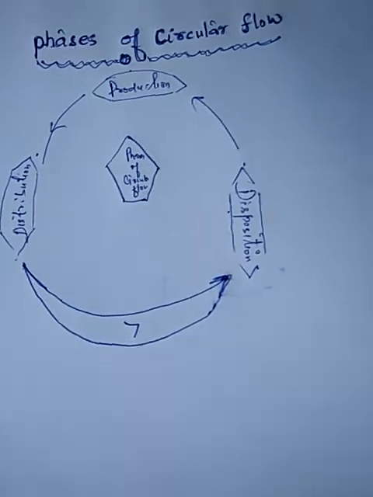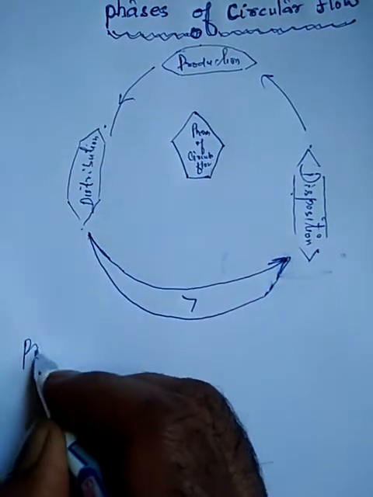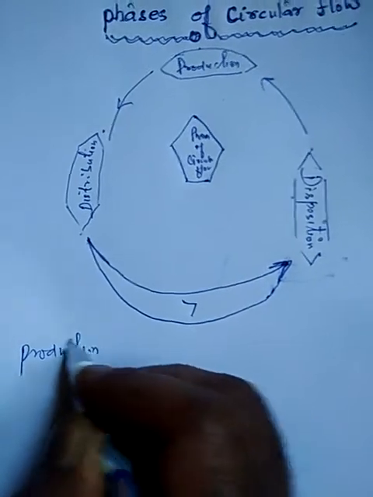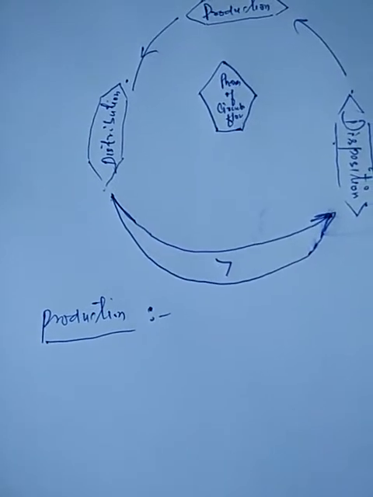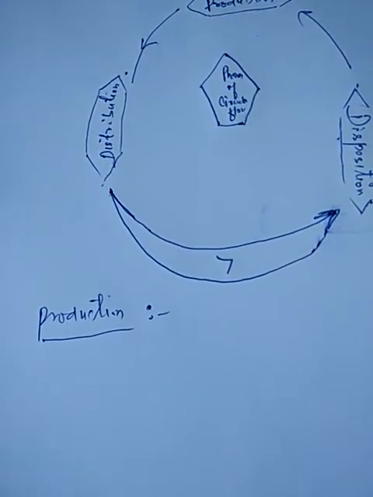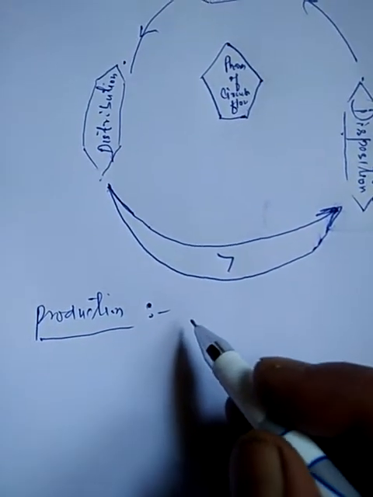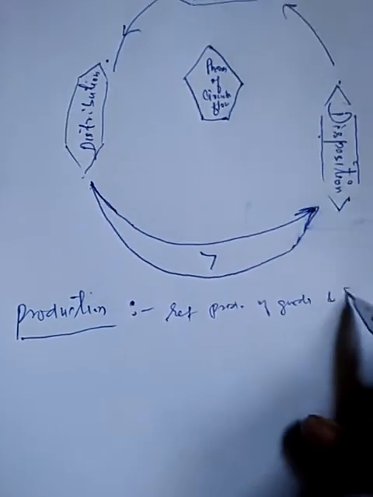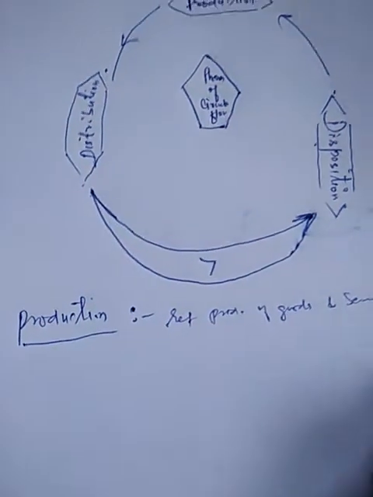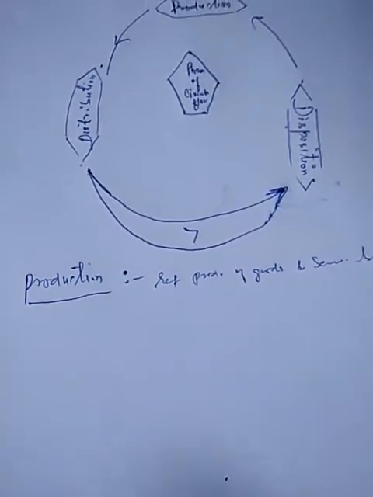The first stage, as you know, in any economy is the stage of production. This is the first phase of the circular flow, that's the phase of production. It refers to the production of goods and services. Production phase or phase of production refers to production of goods and services by production sector or by producer sector, right? It's a real flow.